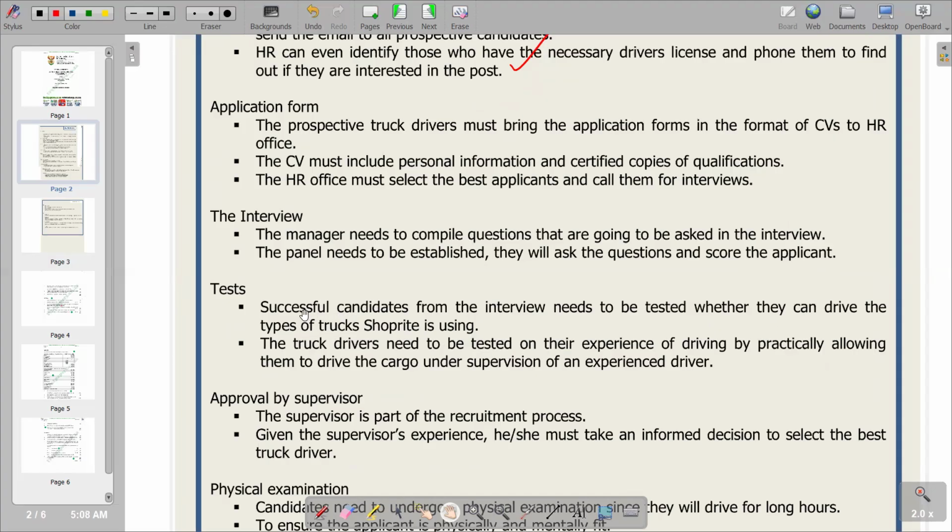So this is now the practical testing that is ongoing, as they are being tested on whether they can actually drive. The truck drivers need to be tested on the experience of driving by practically allowing them to drive the cargo under supervision of an experienced driver. So that's what we have on test.